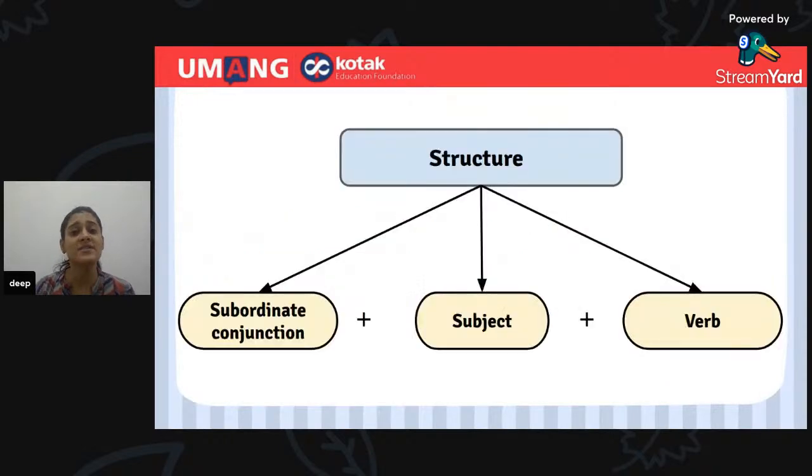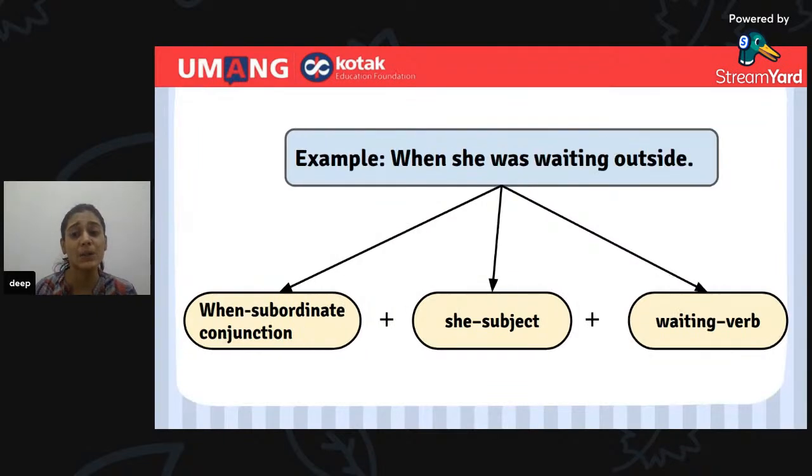Now let us look at the structure of a dependent clause. It starts with the subordinate conjunction plus the subject plus the verb. So let's have a look at the example. When she was waiting outside. So here you can see when is our subordinate conjunction. She is the subject and waiting is the verb here.